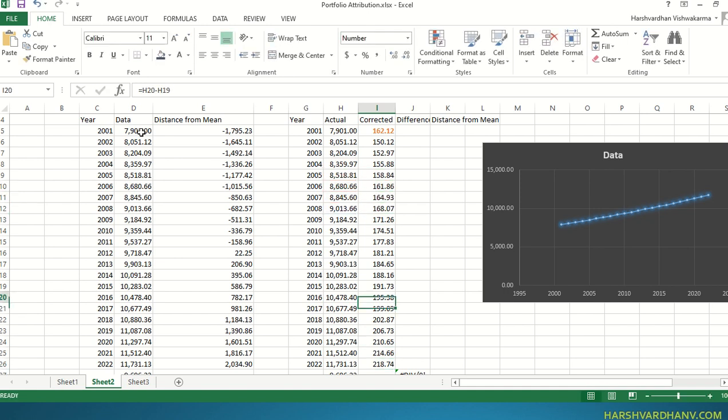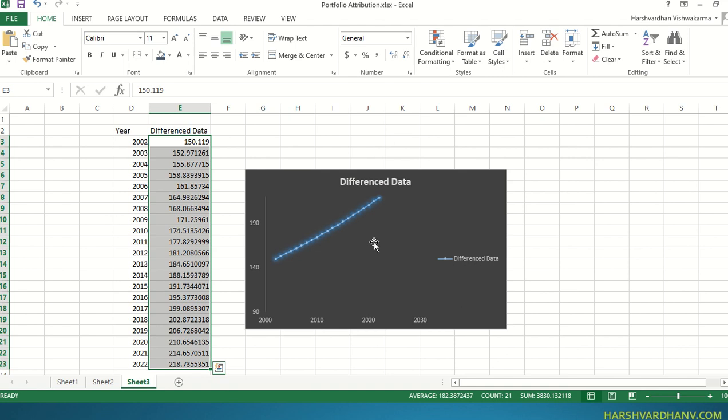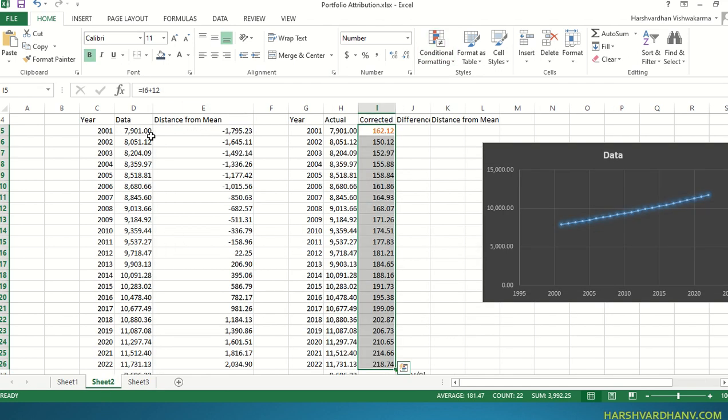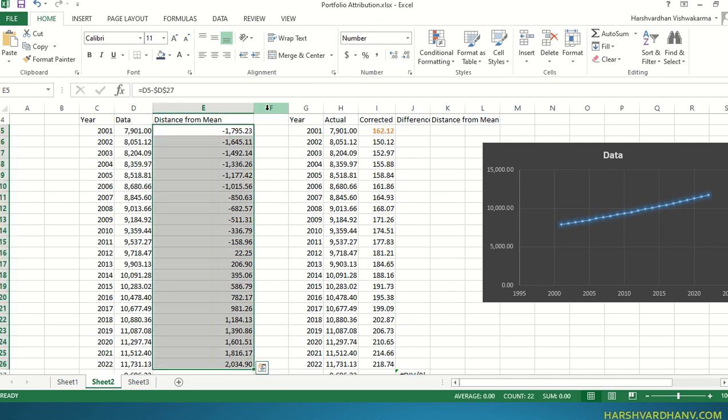This way we have differenced the current value with the lagged value, and now we plot this into a chart. Though this is looking steep, in reality it is quite flat, because you can see the data range is from 150 to 218, and the original data range was from minus 1800 to 2000 positive.